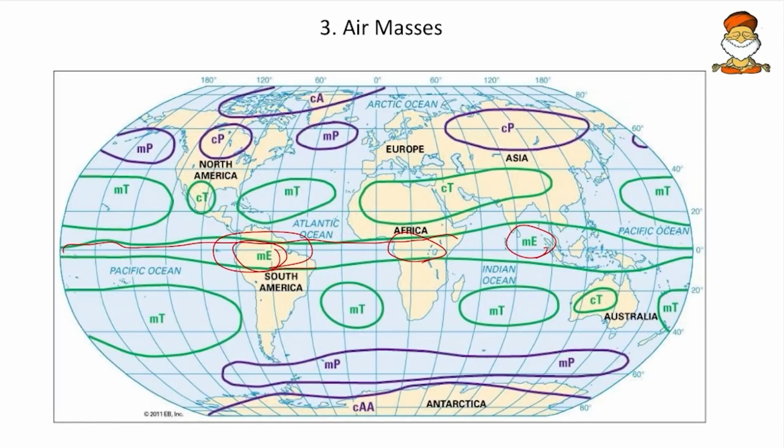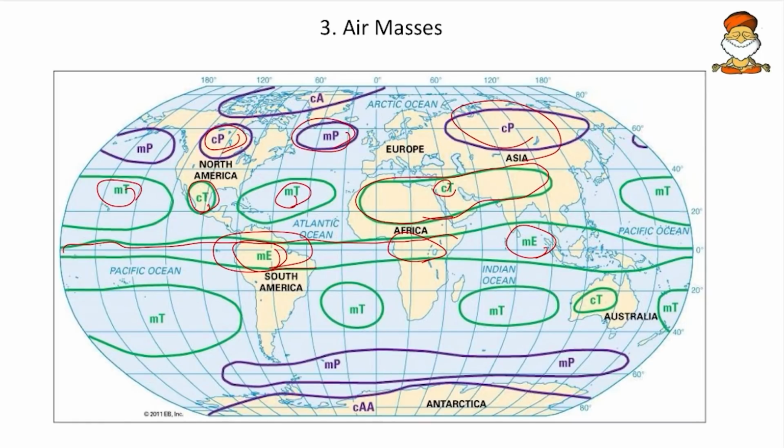And then we have the continental tropical air masses. So here on the continents we have the tropical air mass, that too in the tropics. Then we have marine tropical air mass, so that means on the oceans. And then we will get the polar. So polar means the continental polar and maritime polar.